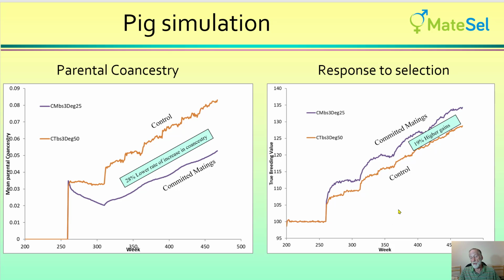Meanwhile, on the response to selection side, we've actually achieved a higher rate of gain, and the rate of gain has been 19% higher on response to selection. So it seems that the value in a population structure such as with pigs is quite high, and indeed in pigs and poultry and in other species, committed matings have been adopted as a feature in Matesel quite strongly and quite widely.